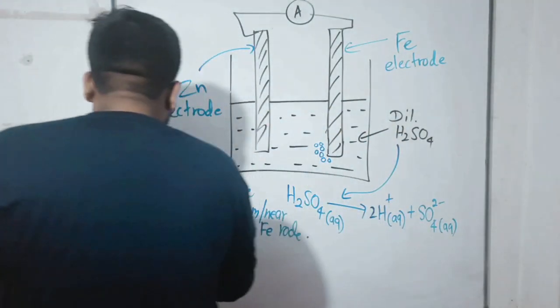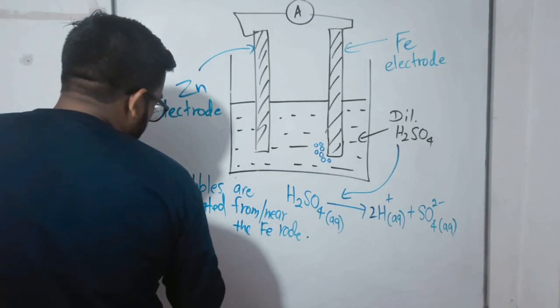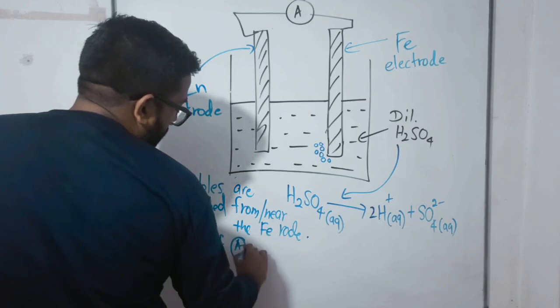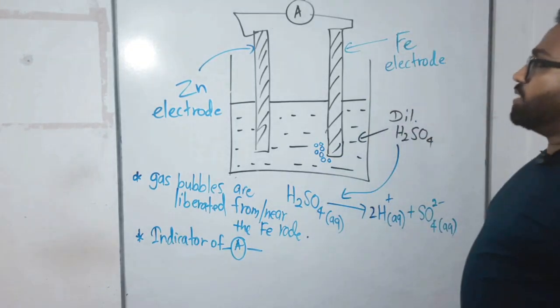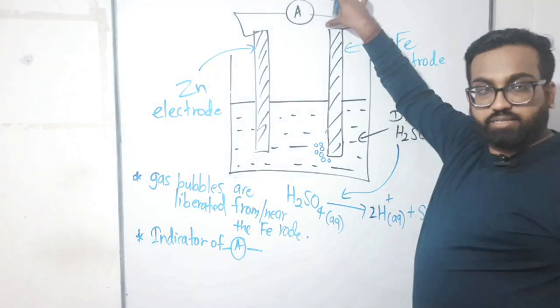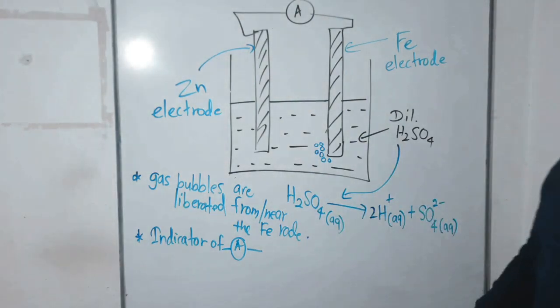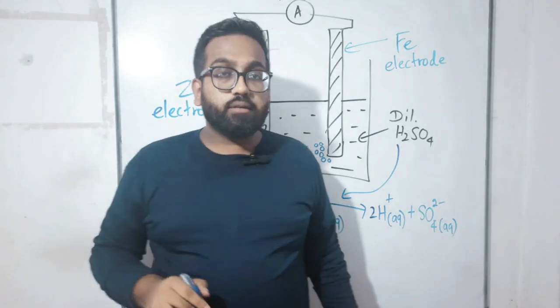And you can see the indicator of the ammeter. That is not in your O-level past paper book, but I drew it here for your further awareness. You can see what happens. It is rotated. That means in this cell, what should be generated? A current.